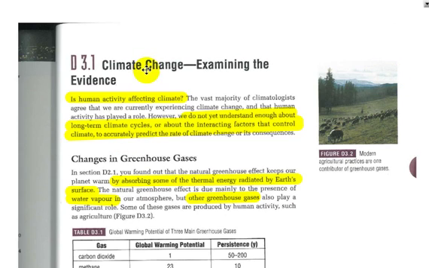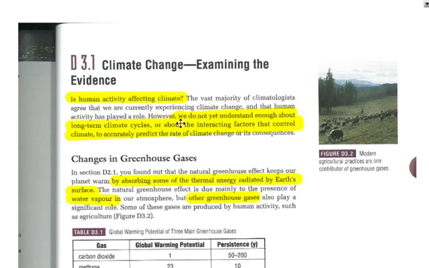So here we'll look at climate change, examining the evidence. So is human activity affecting climate? Often in the media we seem to get the impression that it's entirely a human being's fault that things are the way they are. So the vast majority of climatologists agree that we are currently experiencing climate change and that human activity has played a role.